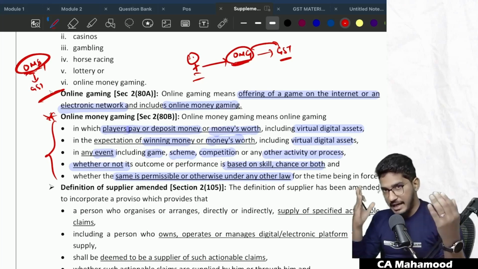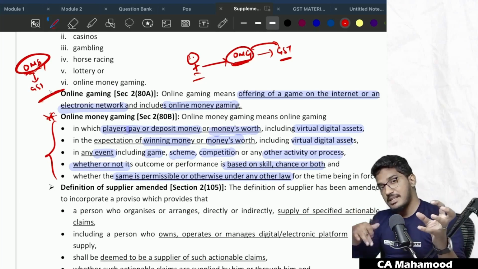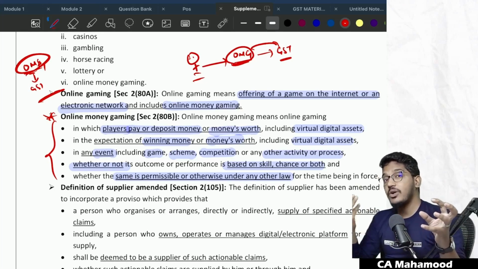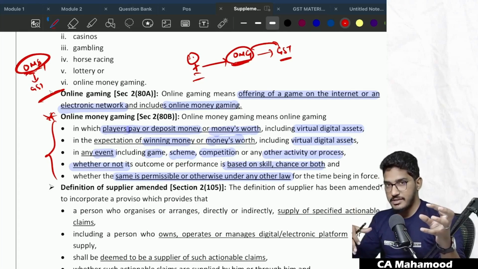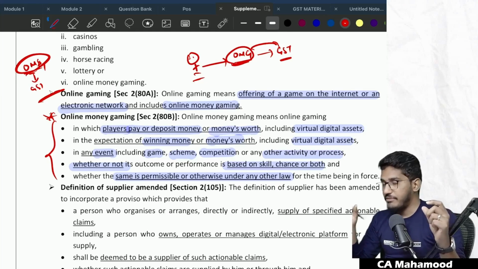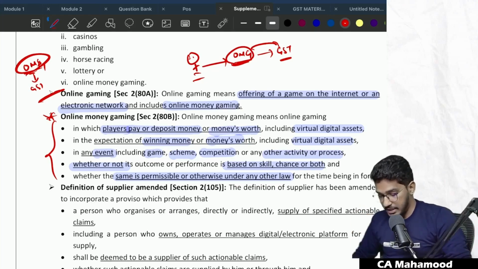Just telling that an activity will fall under GST alone will not be enough. You need to define who is that supplier who will be treated as supplying online money gaming services, who is required to take the registration, who is required to collect the GST. So that's why even the supplier definition has been amended to decide who will be treated as supplier of online money gaming services. Let us see.